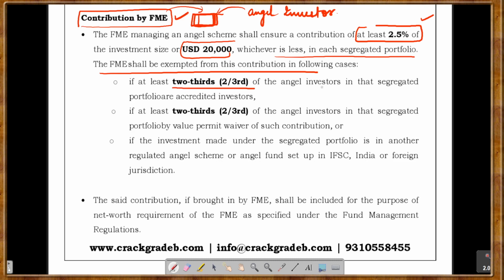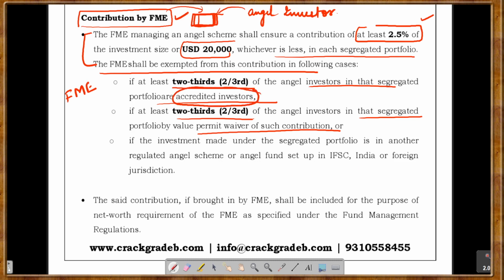If at least two-thirds of the angel investors are accredited investors, or if at least two-thirds of the angel investors permit the waiver of such contribution. That means the fund management entity will not have to make this contribution if two-thirds of your investors are accredited investors or two-thirds of your investors permit the waiver. Also, if the investment made under the segregated portfolio is in another regulated scheme, India or foreign jurisdiction, right?